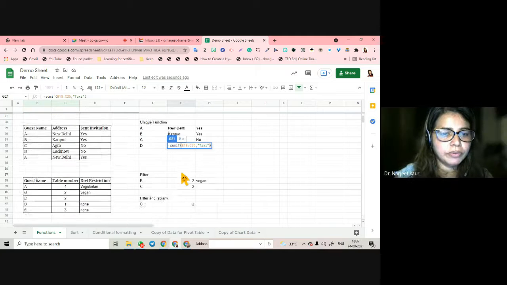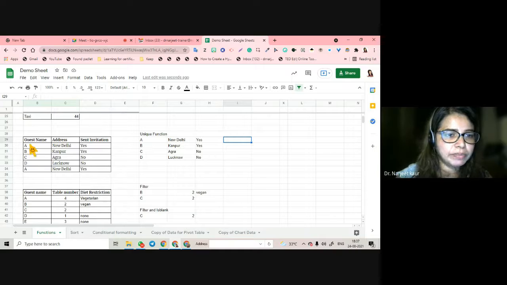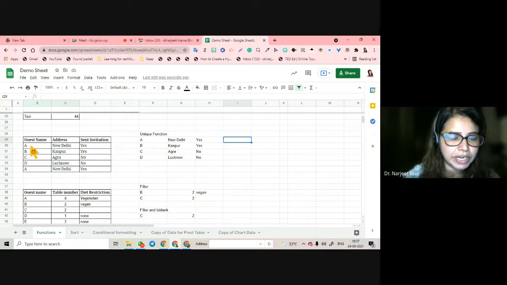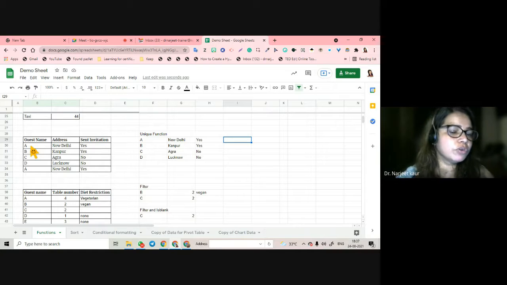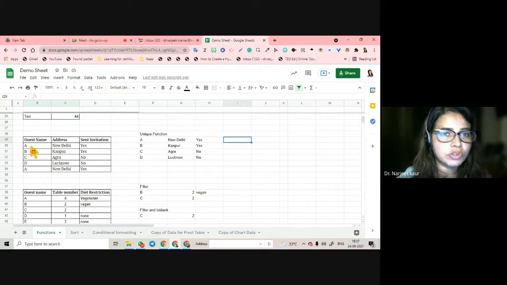Fine. Now we come to the unique function. What is the unique function? Now I have multiple data here. In the unique function, the values that are repeated, you can get rid of those repeat values. For example, when I am doing my GEG registration form, there are so many values which are repeated. People have registered it twice or thrice by mistake maybe.